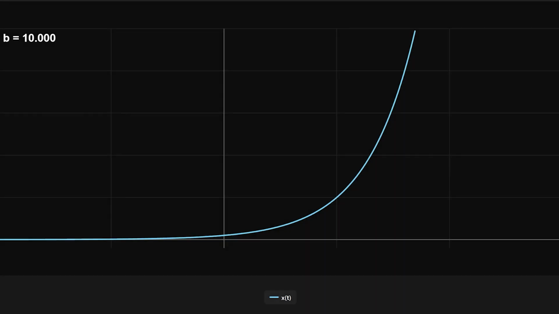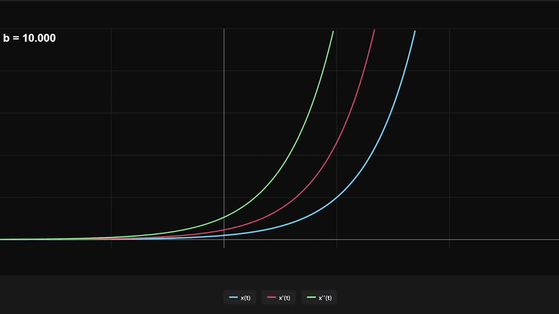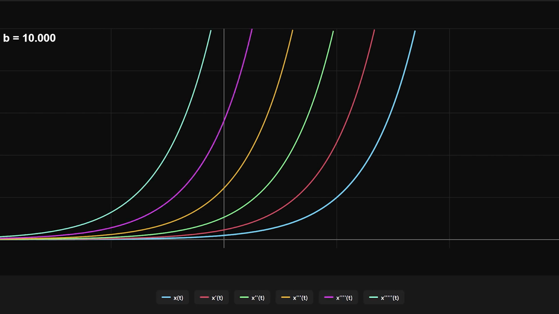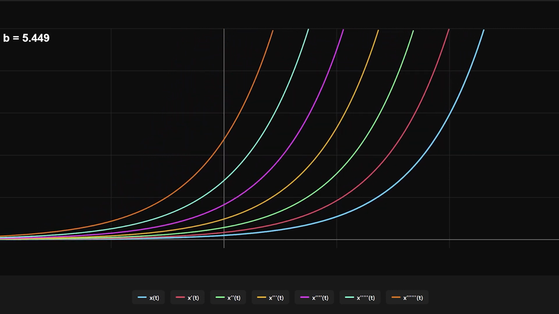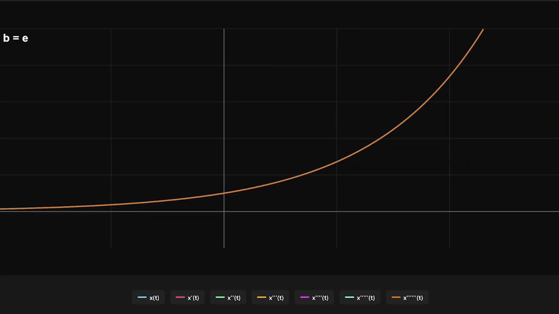In this illustration, we plot exponential curves and their first 6 rates of change for different values of the base b, starting with b equals 10. We can see that as we vary the base b from 10 towards the value of e, the rates of change start to align. When b is precisely equal to e, the infinite hierarchy of rates of change all become equal to the original curve, like watching planets align and continue in perfectly synchronized orbits.